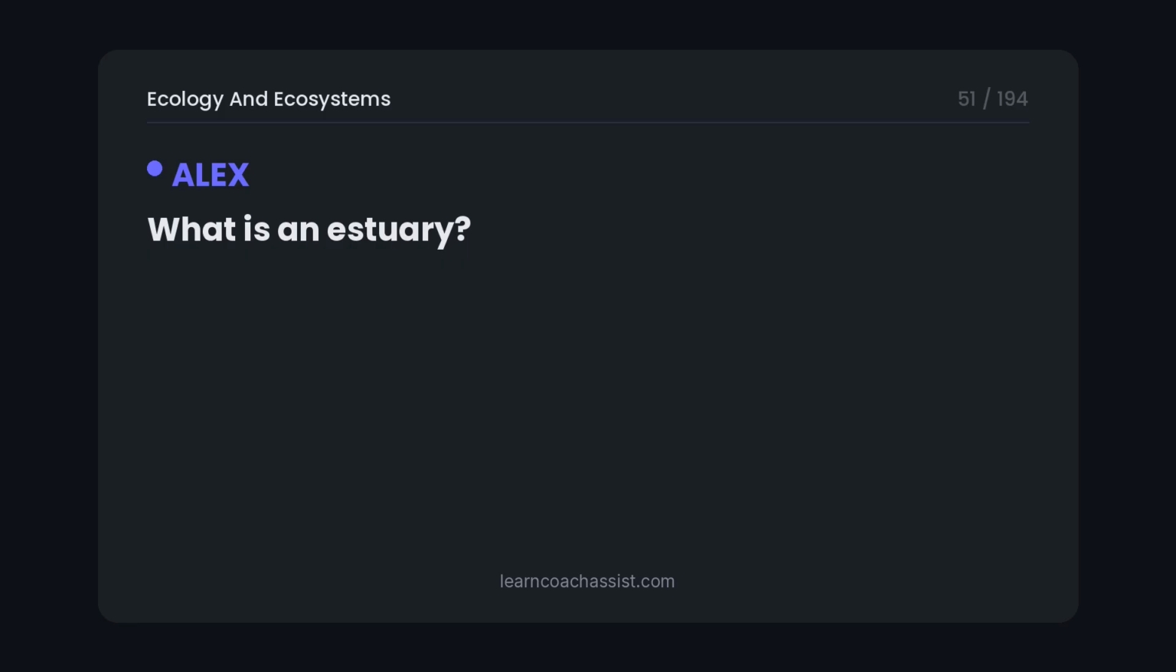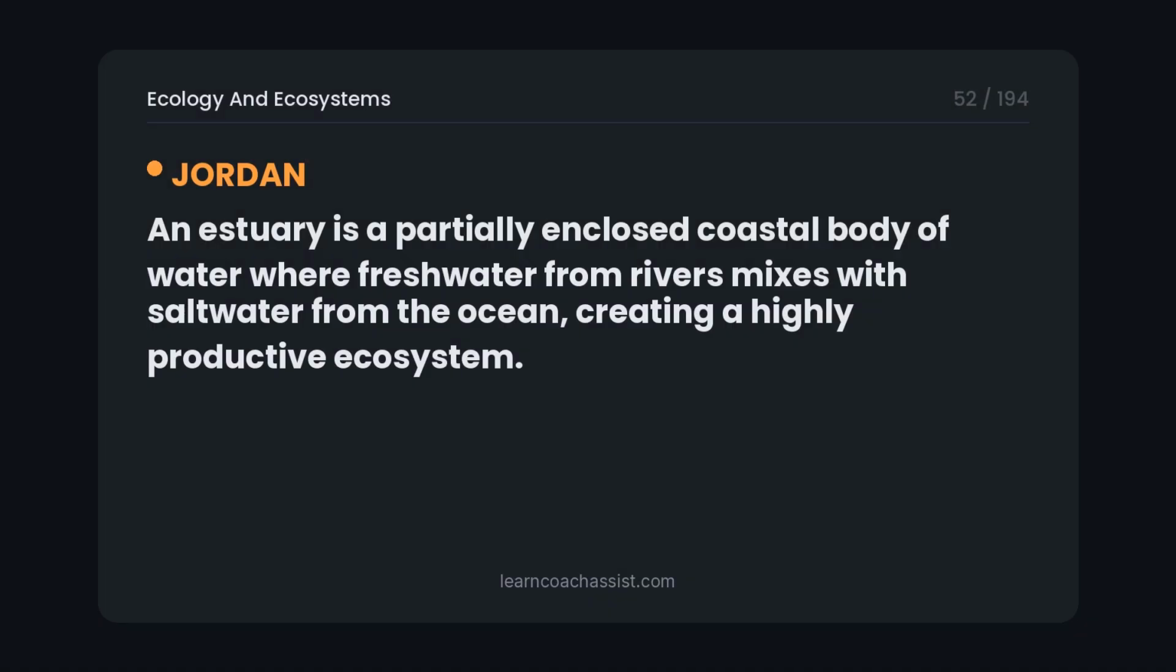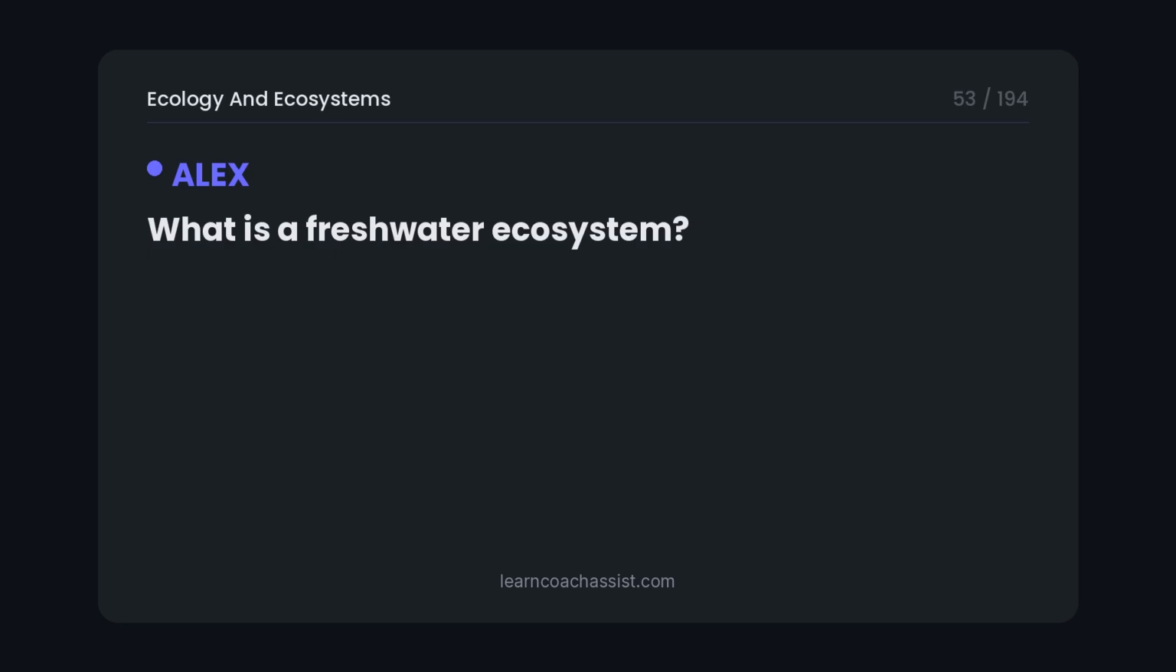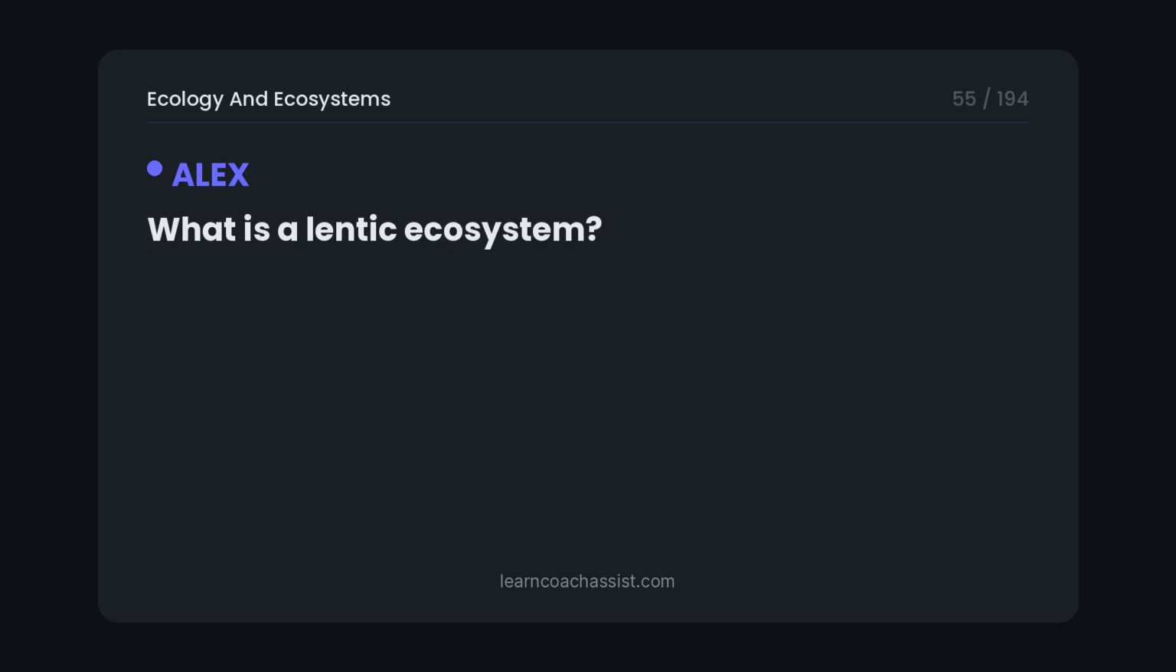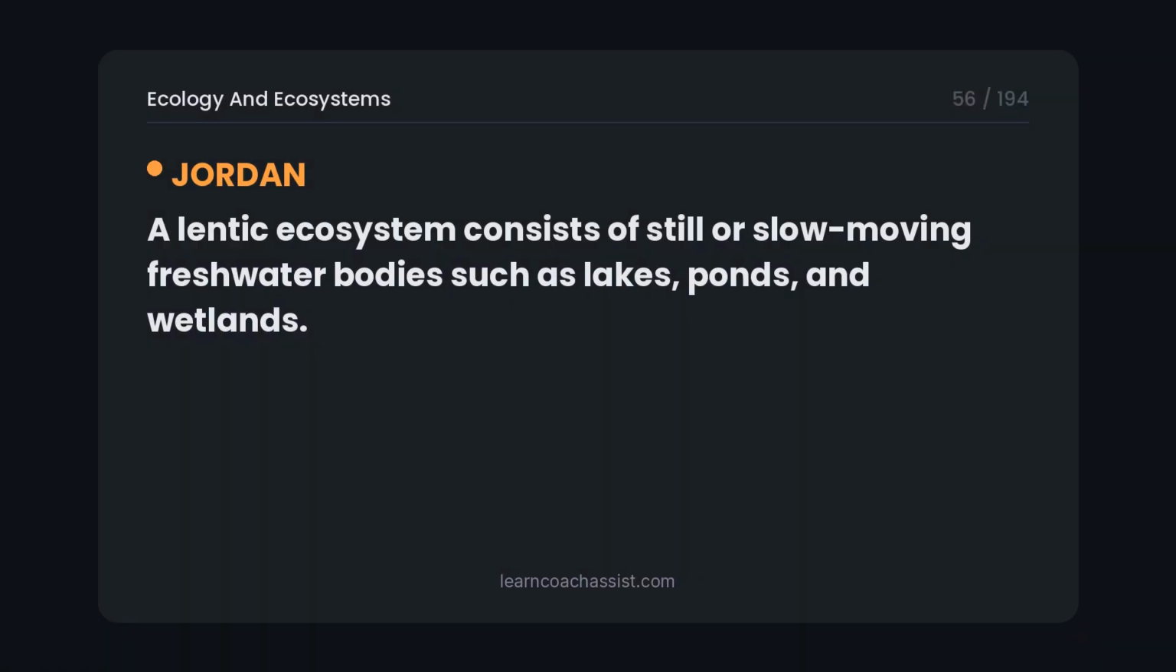What is an estuary? An estuary is a partially enclosed coastal body of water where freshwater from rivers mixes with saltwater from the ocean, creating a highly productive ecosystem. What is a freshwater ecosystem? A freshwater ecosystem includes bodies of water with low salt concentration, less than 1%, such as lakes, rivers, streams, ponds, and wetlands. What is a lentic ecosystem? A lentic ecosystem consists of still or slow-moving freshwater bodies such as lakes, ponds, and wetlands.